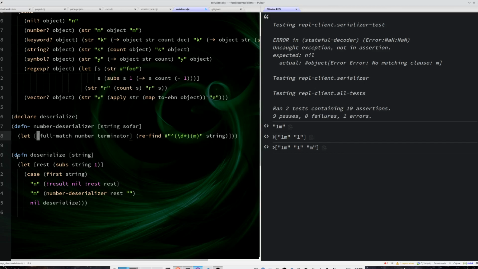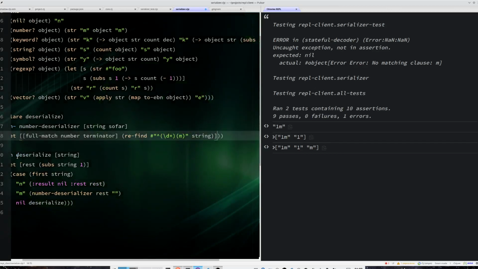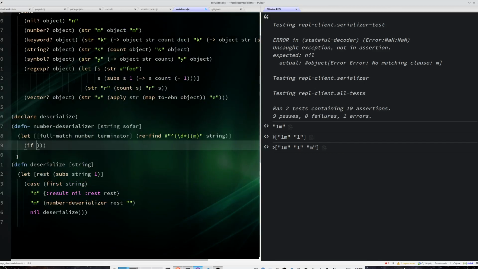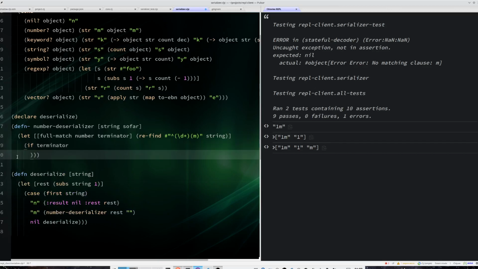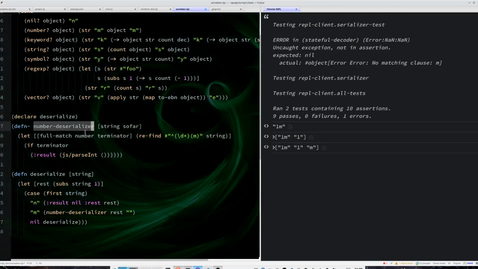Okay, so first thing, if I have the terminator, then everything is okay. I already parsed everything that I wanted, so I want to return a result that is basically, I am on ClojureScript here, so I'm going to do the parseInt. So the parseInt is not only this number, it's also what I parsed so far.